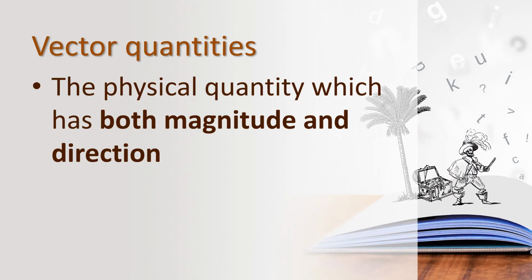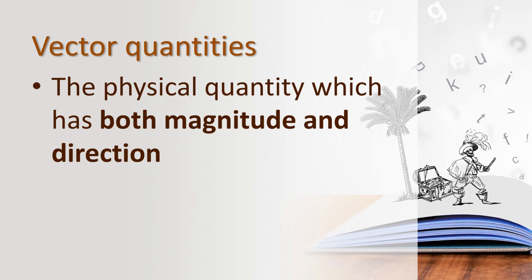And then vector quantities. What is meant by vector quantity? The physical quantity which has both magnitude and direction is called vector quantity. The physical quantities can be completely defined only when a direction is associated with its magnitude, that is vector quantity. Here we need both magnitude and direction. Only the magnitude is not sufficient.